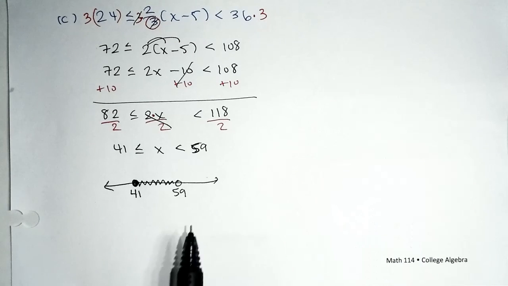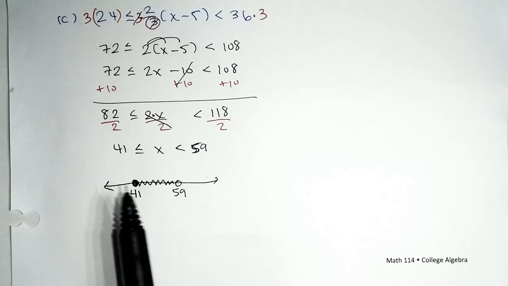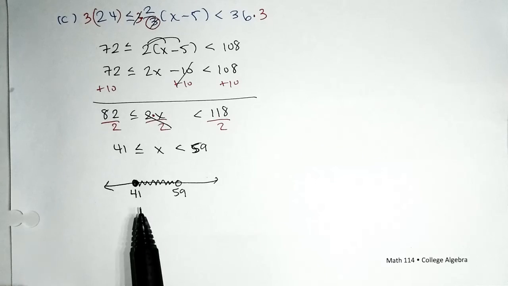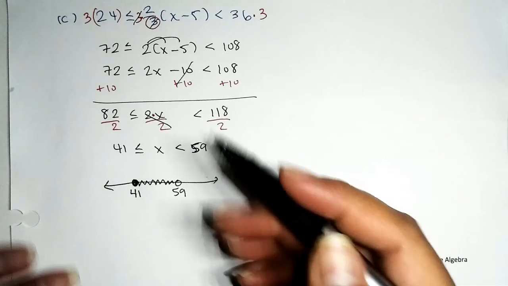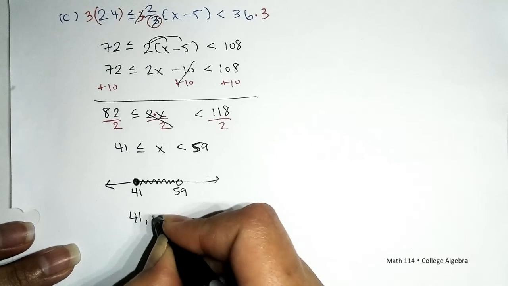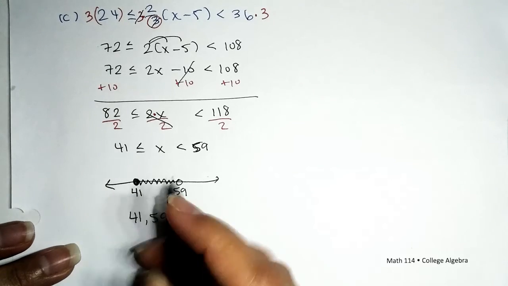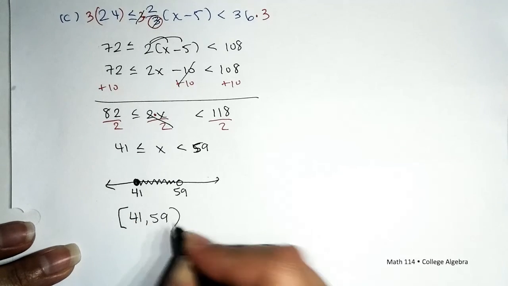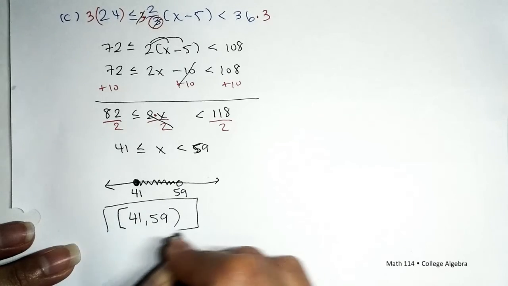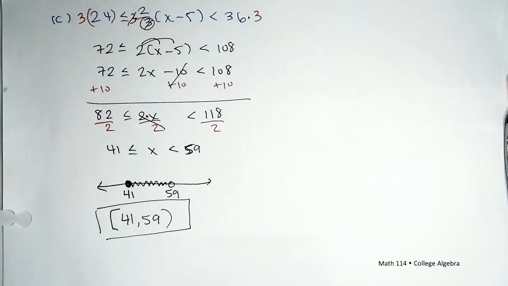So in interval notation, oh, I love this graph because I don't have to use my imagination. In interval notation, we tell the reader the solutions start here and end there. So the solution set is given by the interval from 41 to 59, where 41 is included and 59 is excluded.